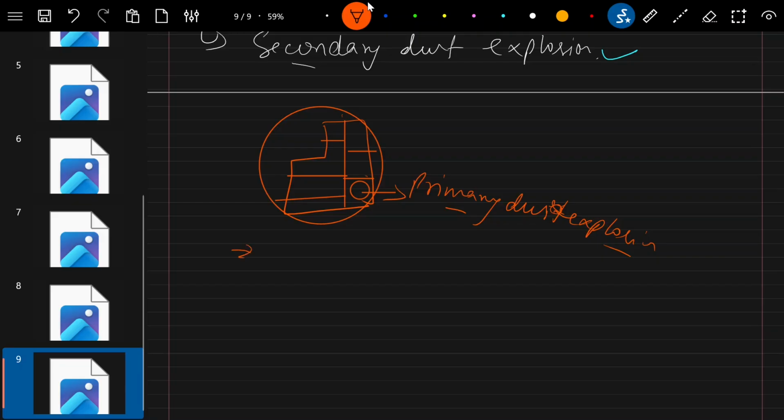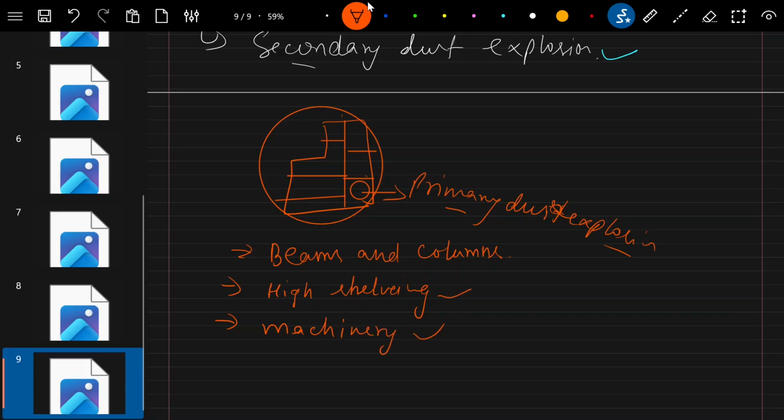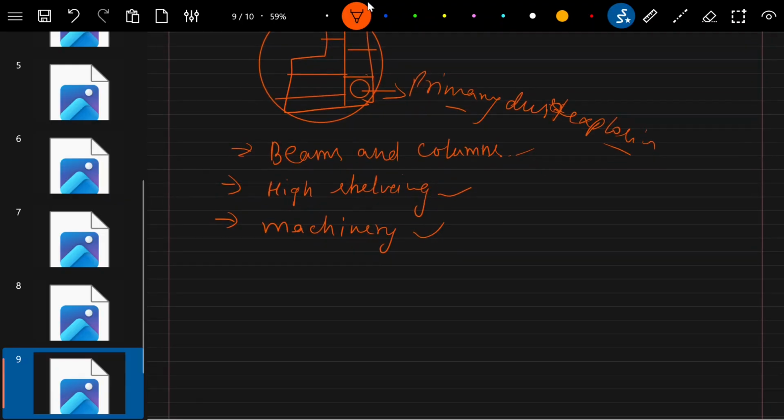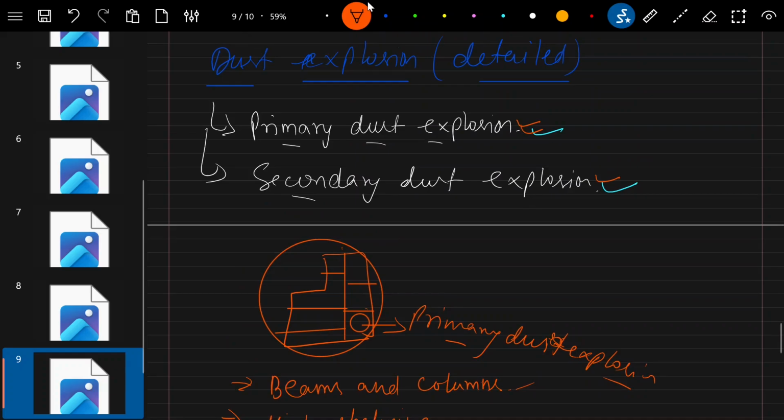The dust settled on the beams, high sleeving, machineries, and over the fans, over so many places, once the primary explosion happens, starts to disperse in the air, and that causes the secondary explosion.